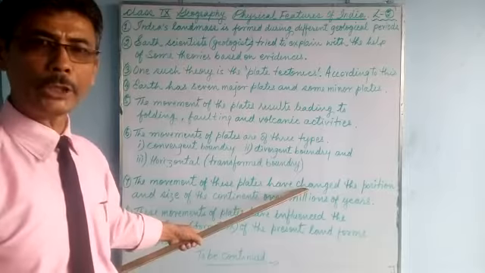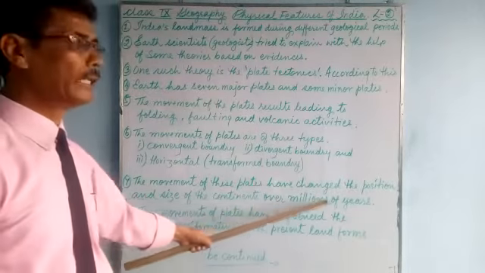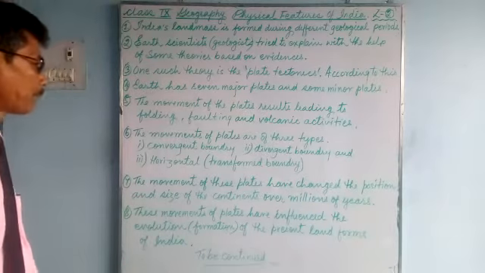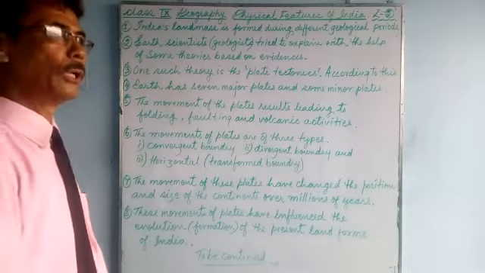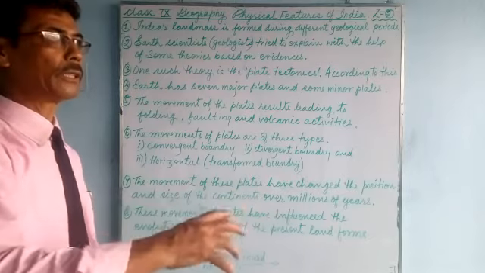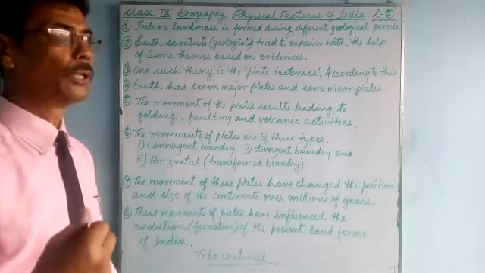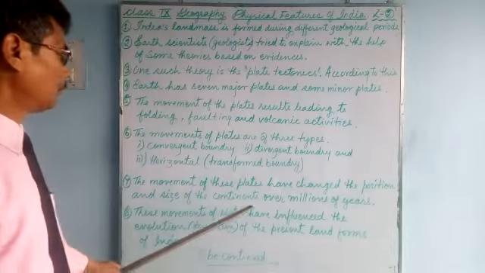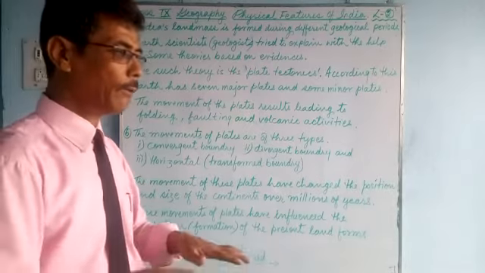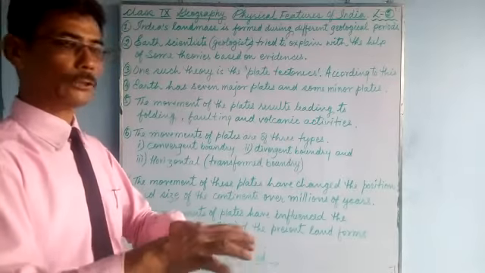Their size and position have changed over millions of years because of this slow movement of these plates. And why they move, I've already told you: due to the internal rotational force of the magma, rotation of the earth, and the gravitational pull of the sun and the moon, these plates keep on moving. That means the plates are floating on top of the magma. So naturally it moves.